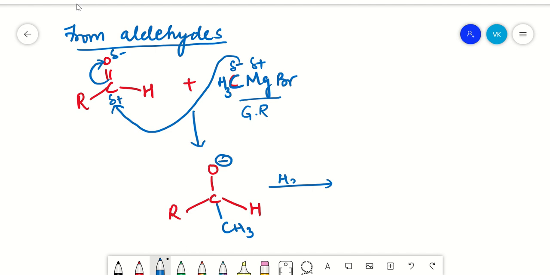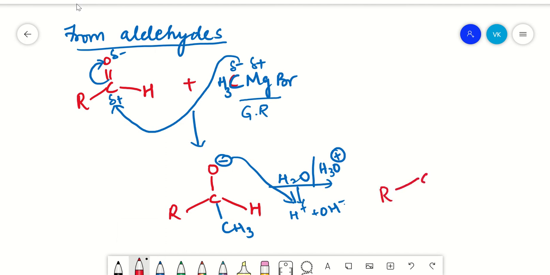Again, on adding your water, what happens here? Water will get dissociated into H+ and OH-. Sometimes they will give you H3O+, the hydronium ion. Anyways, the H+ ion will be taken up by the O- that is present in your product, and the OH- ion will take up Mg+. So what will be the final product here? R as usual, carbon as usual, hydrogen as usual, and OH. And the product that is formed here is your secondary alcohol.